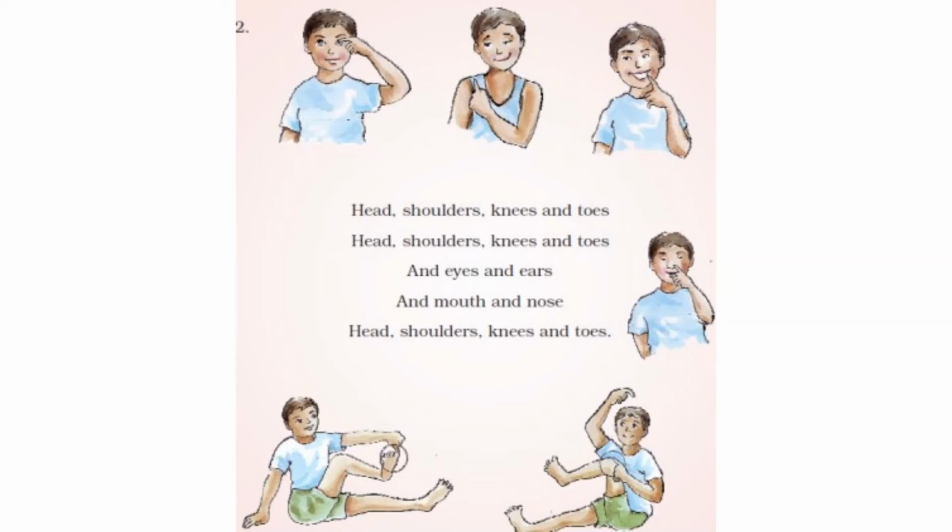Eyes means आँखें. Ears means कान. Mouth means मुंह and nose means नाक. So we learned the names of body parts here.